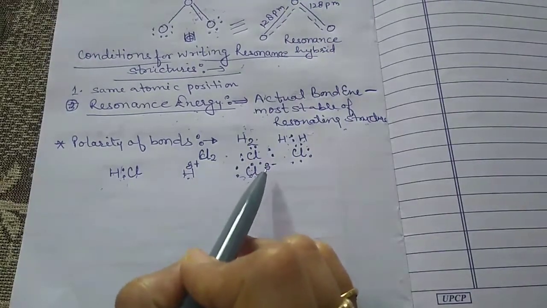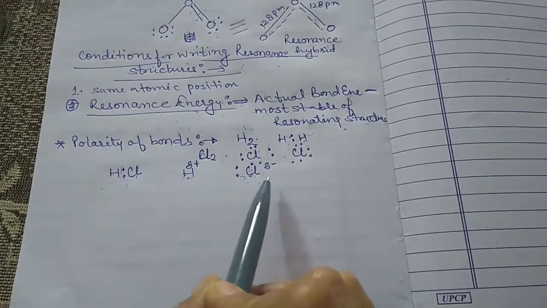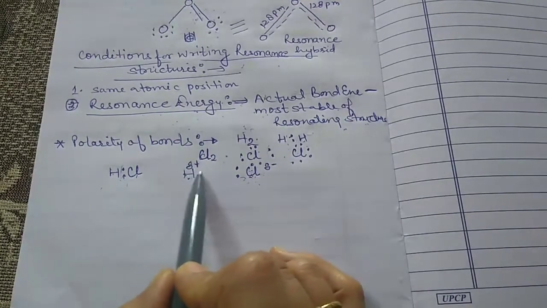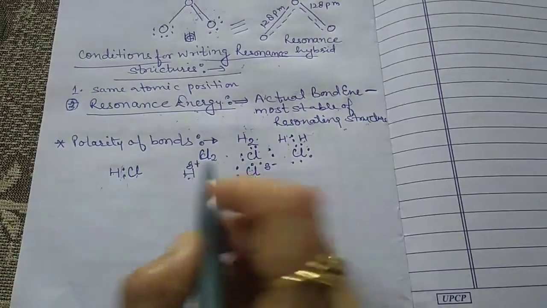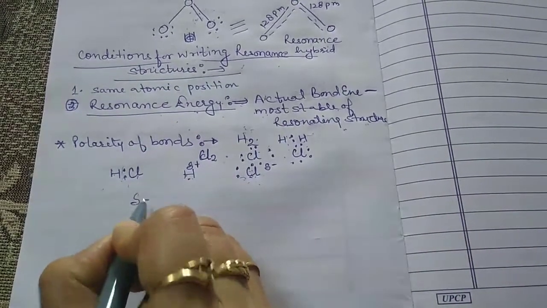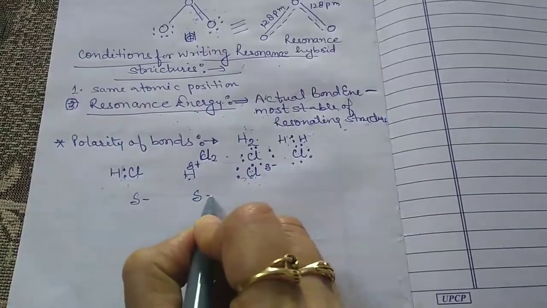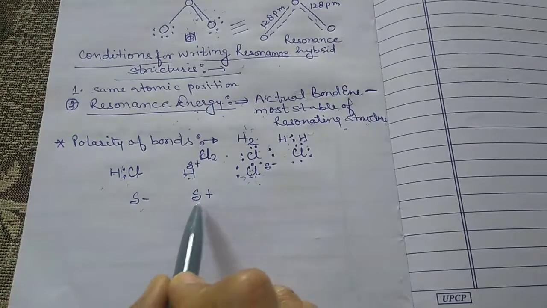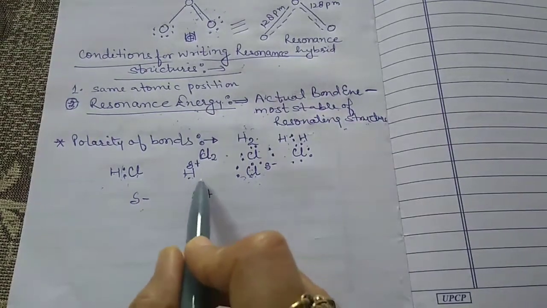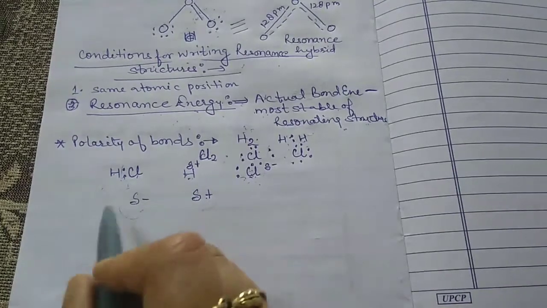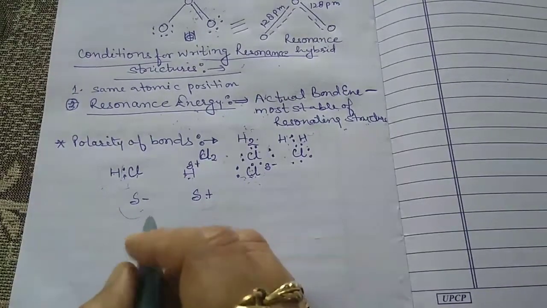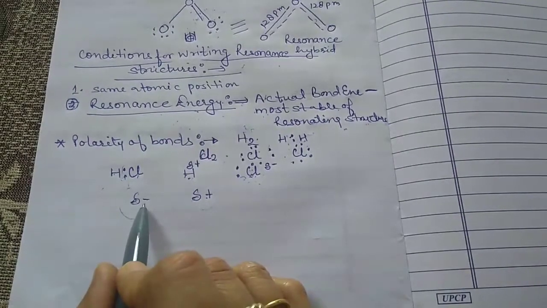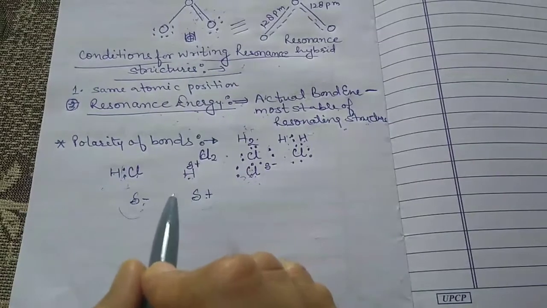These are represented by the delta sign. This one is the partial positive charge, a slight positive charge, and this one is the slight negative charge. This is delta negative, and this one is delta positive.